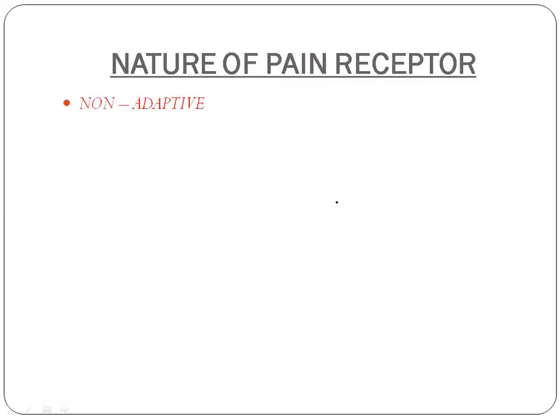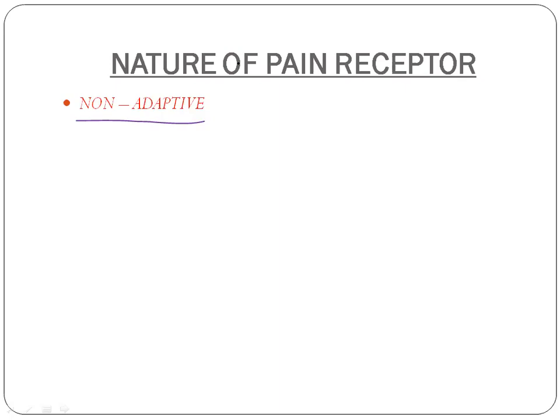This slide is a very important slide, which is about the nature of pain receptors, a feature absent in other sensory receptors. Pain receptors are non-adaptive in nature, which is absent in all other sensory receptors. So pain receptors are non-adaptive. This point is very important. You must know the non-adaptive nature of pain. Pain receptor does not adapt.